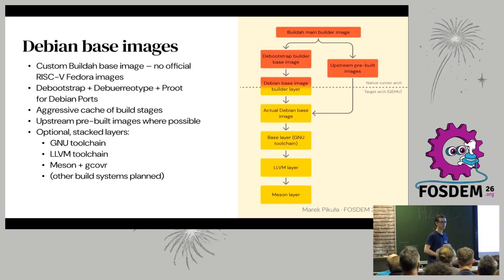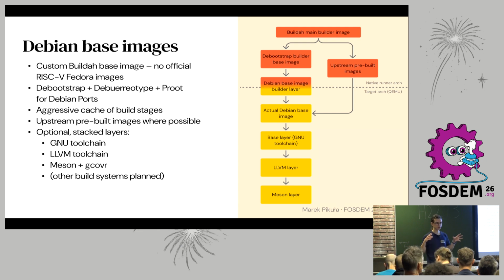So, a few hot takes. That's what we came here for. How do we make it all possible? We have Debian base images. We chose Debian because it has the widest support for different architectures. First, there are multiple natively supported, so official, architectures, and also there is an extensive library of ports for Debian. So for the upstream pre-built images, we can just pull them from upstream and use them. But for the ports, we need a kind of elaborate setup.